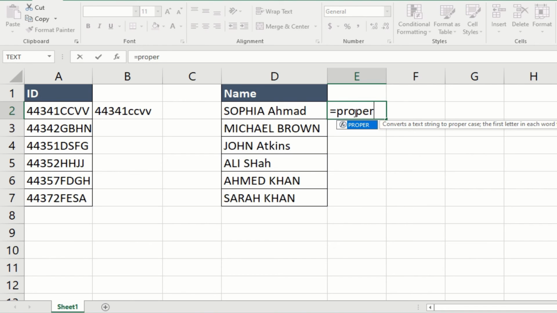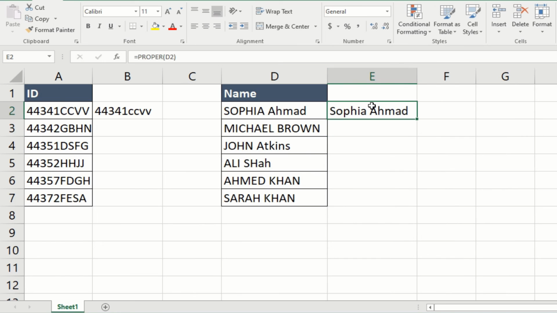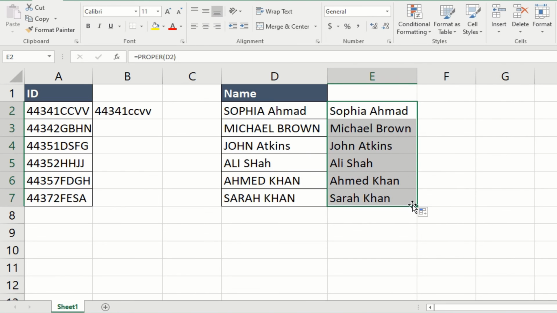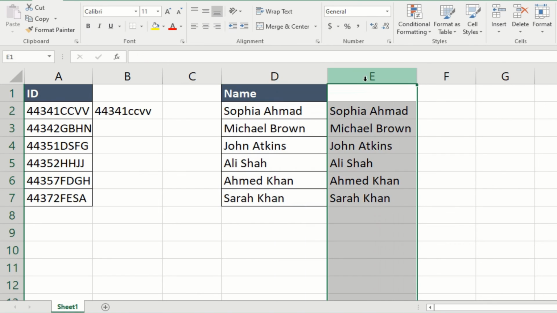So just add the text here, and the name is fine. Drag it. Everything is done. While holding the right mouse button, copy here as values, and you have solved this. You don't need this. Let's delete this.